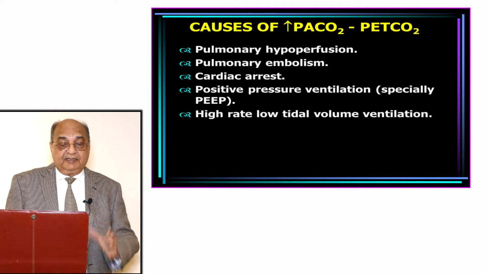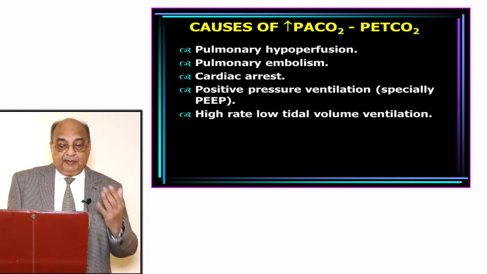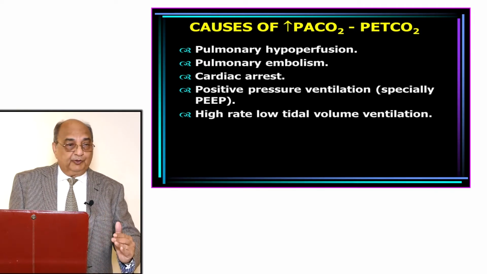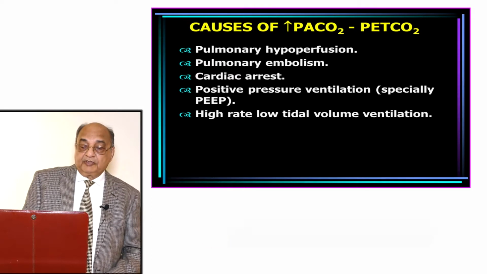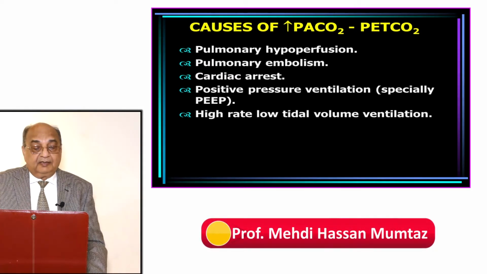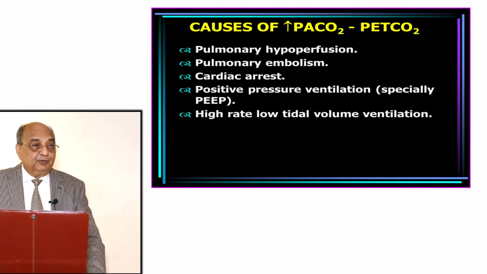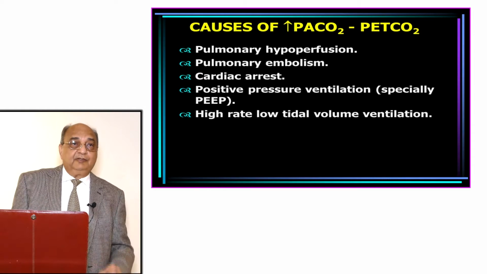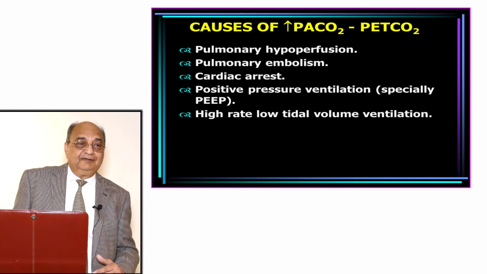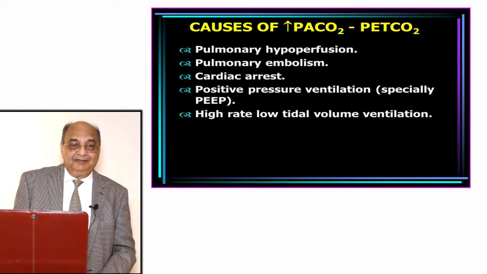If the gradient is increased, what are the causes? Pulmonary hypoperfusion, pulmonary embolism, cardiac arrest, positive pressure ventilation, and high rate, low tidal volume ventilation. So these are the causes. If you think about it, then you can understand automatically. Try to find what is the reason, right?